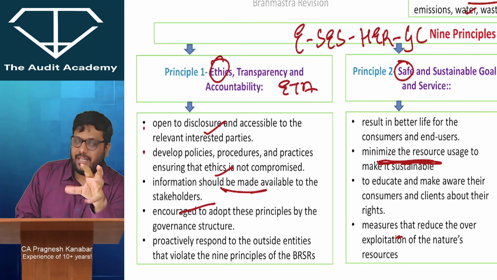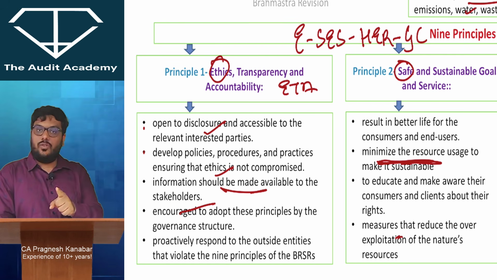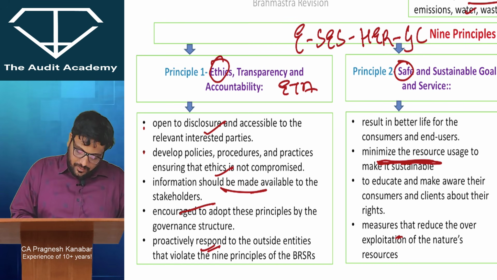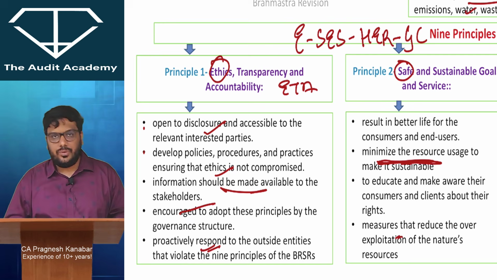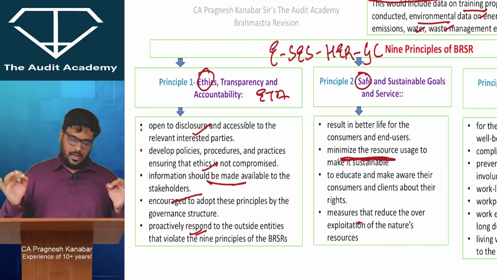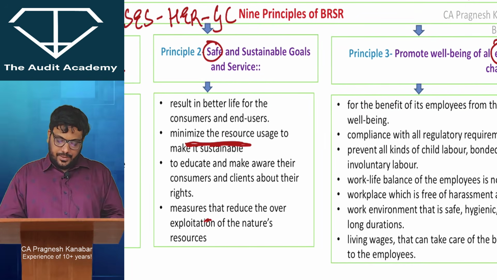So it is not just ethics. E is just for the code word. All right. So ethics, transparency and accountability. Okay. Proactively respond to outside entities. If someone violates the principles, then you respond to that also. So ethics, transparency and accountability. Okay. Safe and sustainable goals, we are done with this.